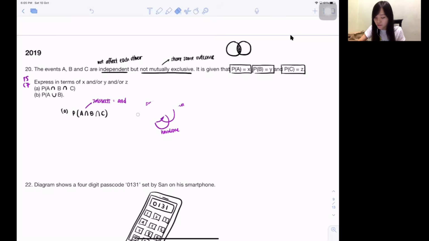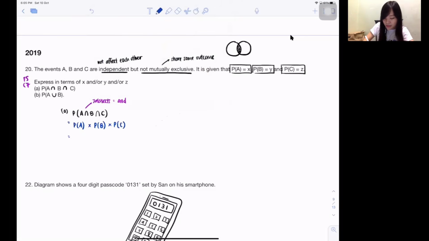So I drop it off. I think by now you understand it. So how do you do it, my dear? They never draw for me, right? But you all know and is times. So probability A is X, probability B is Y, probability C is Z. Isn't the answer XYZ? Done. Very easy, right? Next, B: find the probability A union B. Union is or.